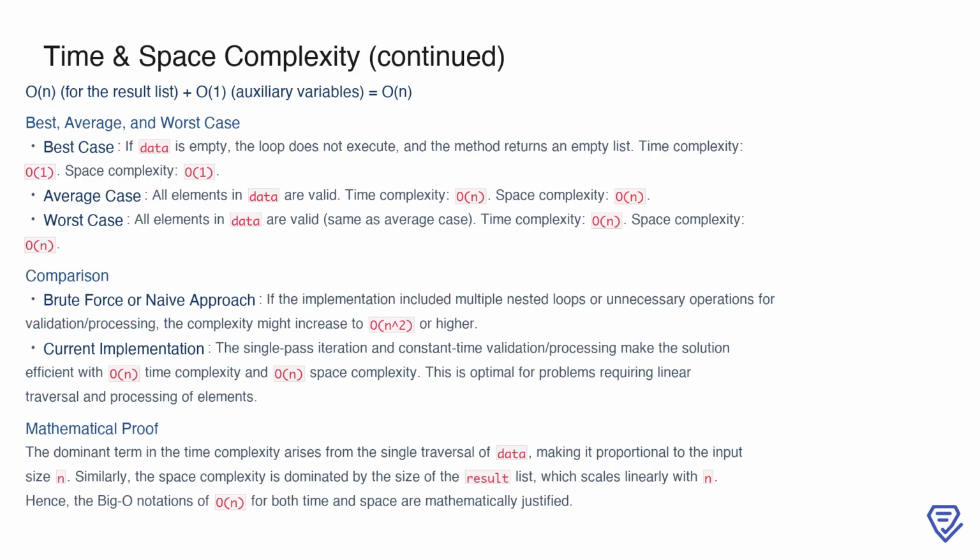Now, let's compare different cases. In the best case, where data is empty, no iteration occurs, and the method directly returns an empty list. Here, both time and space complexity are O(1). In the average and worst cases, where all elements are valid, time complexity is O(n) due to the single traversal, and space complexity is also O(n) because the result list stores all elements.